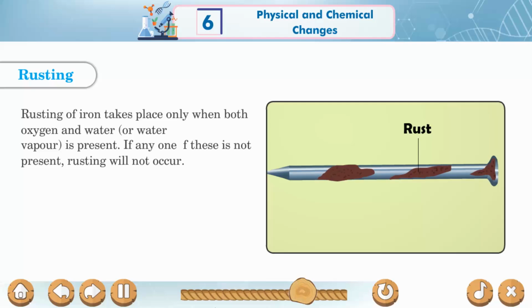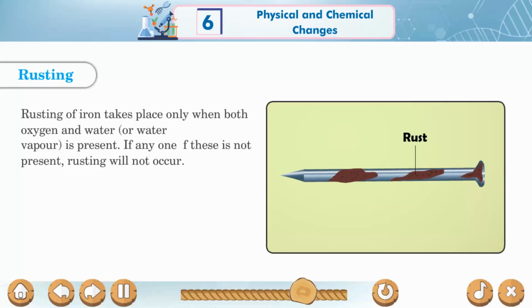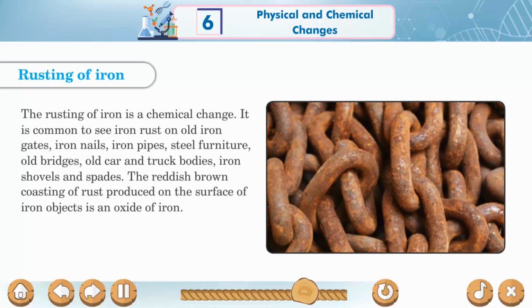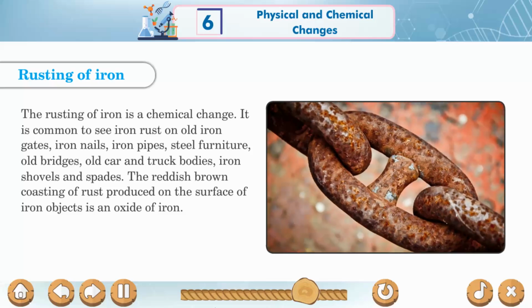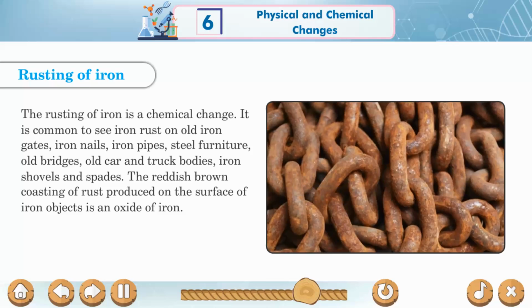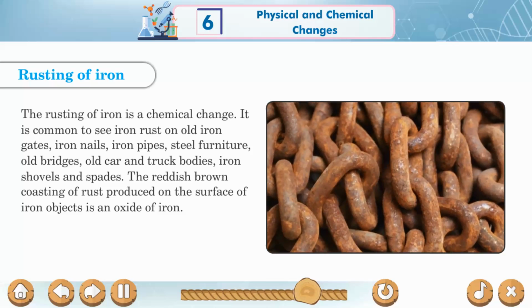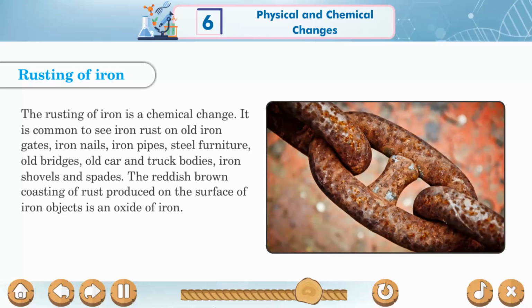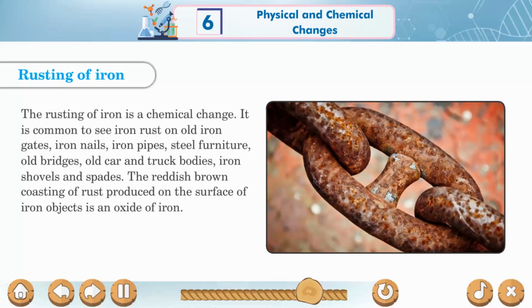Rusting. Rusting of iron takes place only when both oxygen and water or water vapor are present. If any of these is not present, rusting will not occur. Rusting of iron is a chemical change. It is common to see iron rust on old iron gates, iron nails, iron pipes, steel furniture, old bridges, old car and truck bodies, iron shovels and spades.